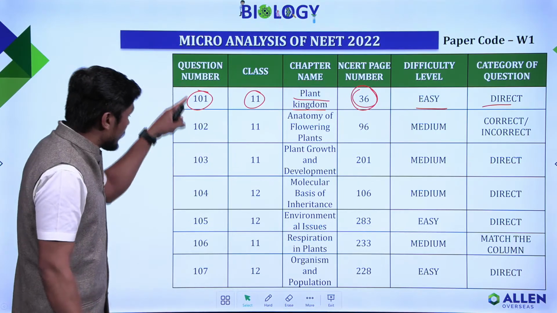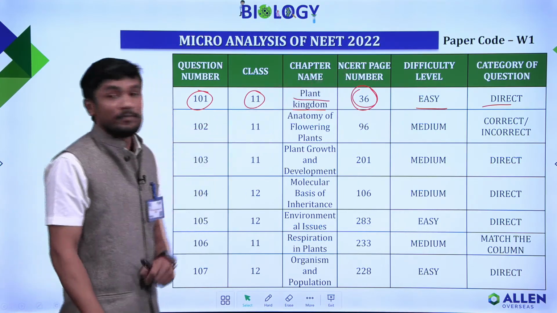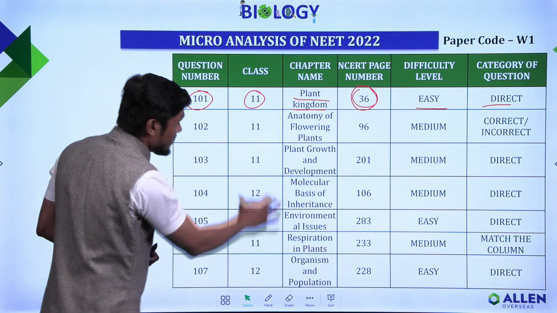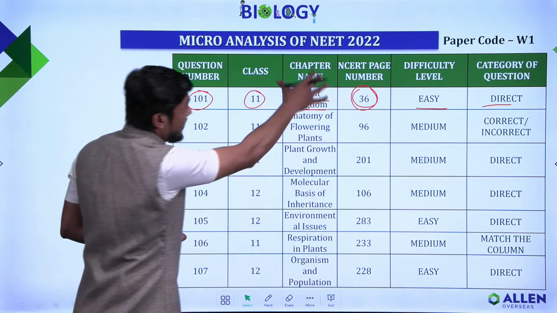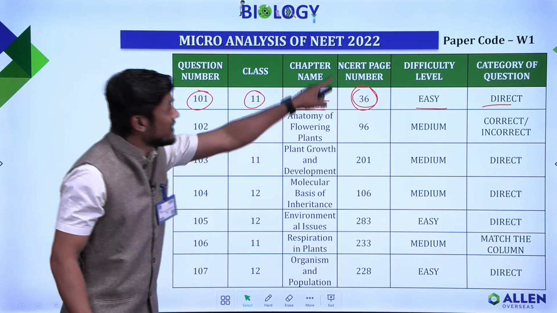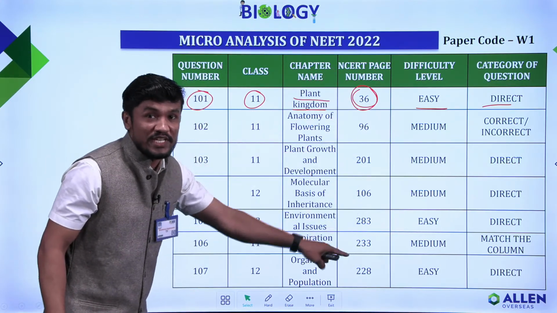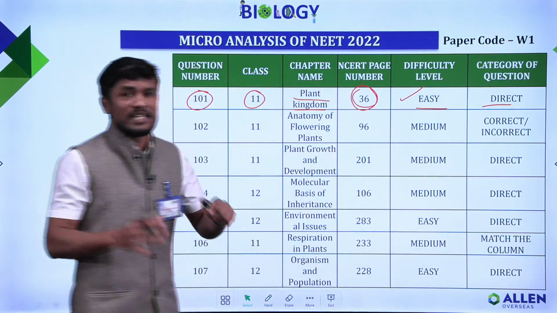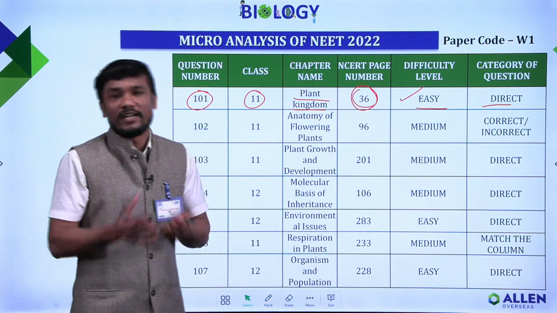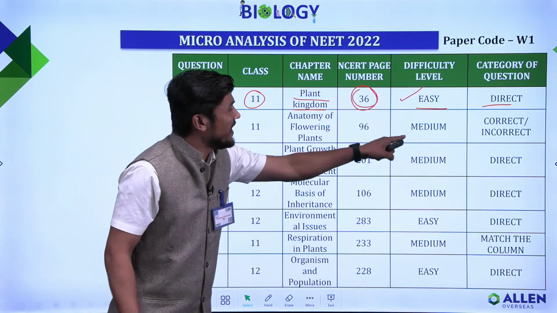So here we have the question number of paper code W1. Here we have the class, whether it is from 11th class or from 12th class. Here we have the chapter name. Here we have the NCERT page number from where the question is extracted. And here the level of questions, whether it is easy, medium or tough.